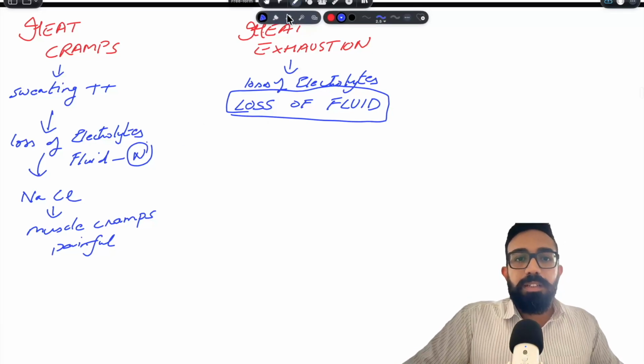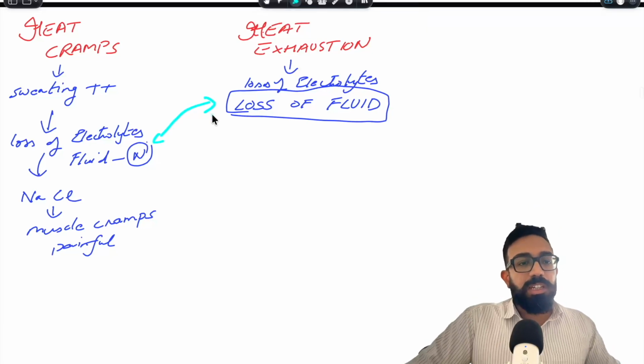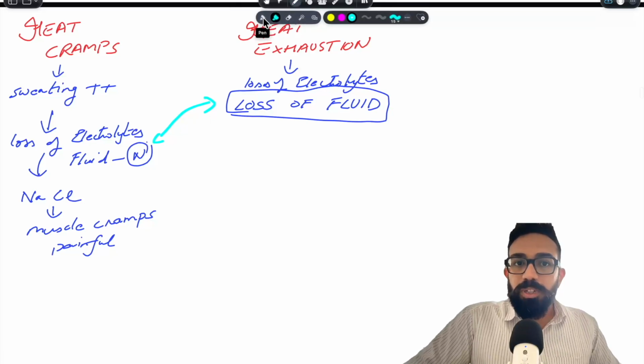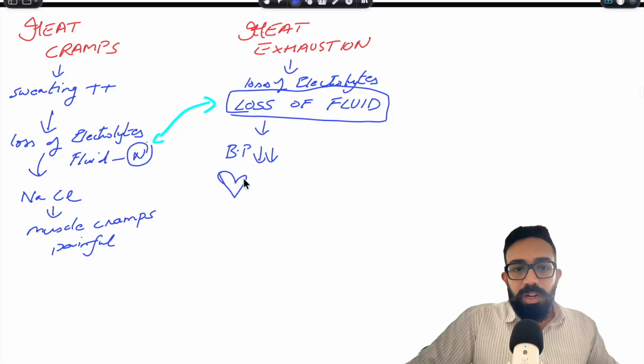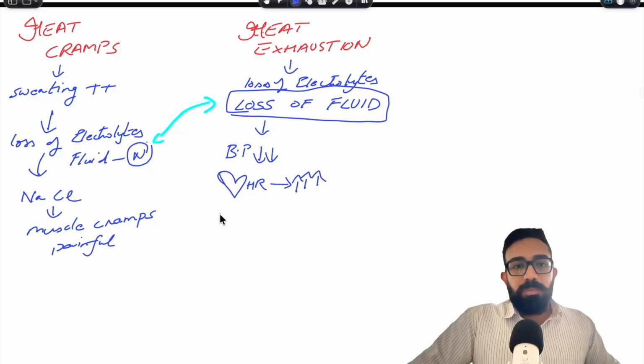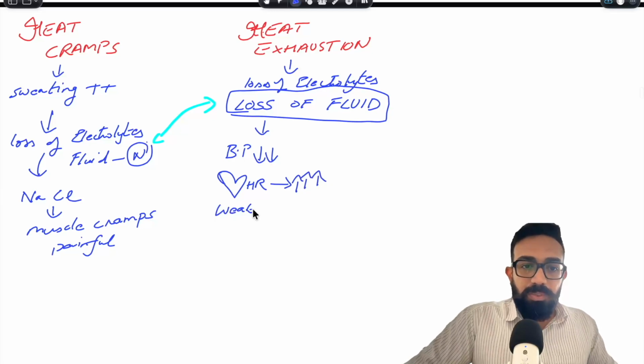Now compare that with heat cramps. In heat cramps, the fluid is normal, but over here in heat exhaustion, there is a loss of fluid. So what will happen if there is loss of fluid? The BP, the blood pressure, is going to go down. And the heart rate is going to go up. The person is going to feel extreme weakness and exhaustion.